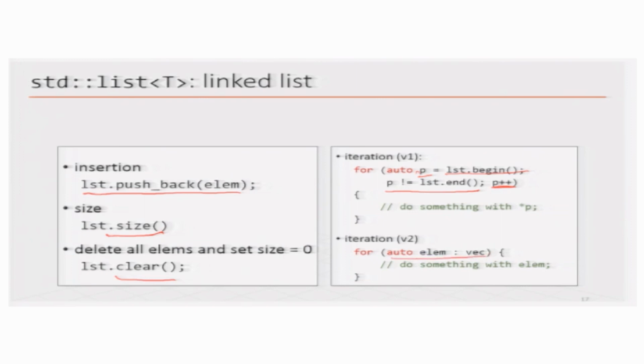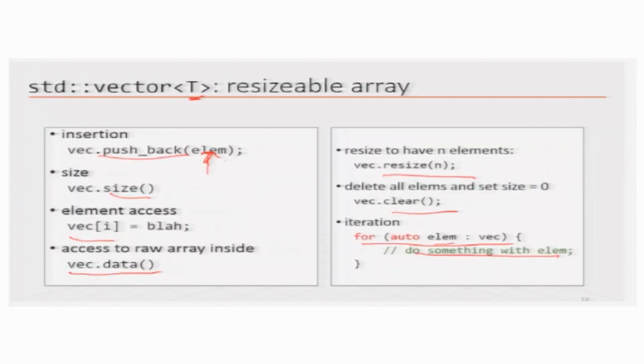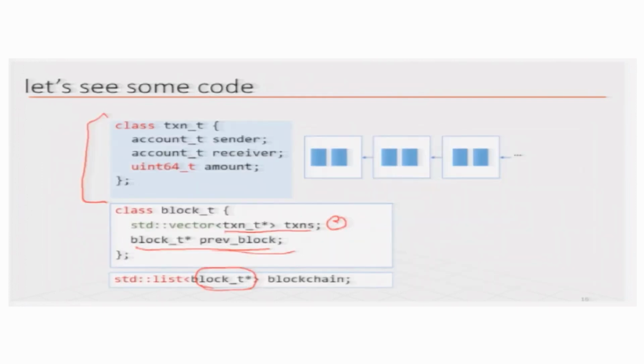So for you to understand what is going on here, even if you do not know C++, you can think of the blocks. Let us look at this. You can think of a transaction as having 3 elements, the sender, receiver and amount, and the pointer to them is put in a vector, right. So a vector has a first location, second location, here is another transaction, third location, here is another transaction and so on. So this is a vector of pointers to transactions. Each of these transactions has 3 elements.